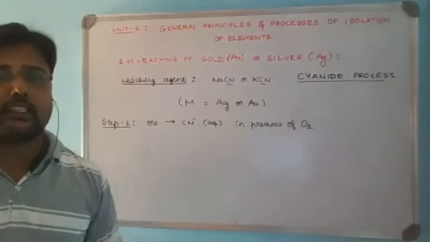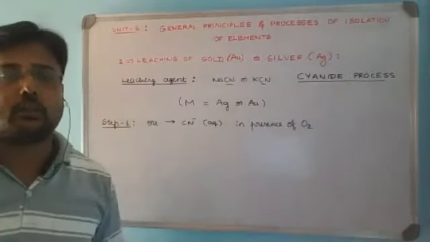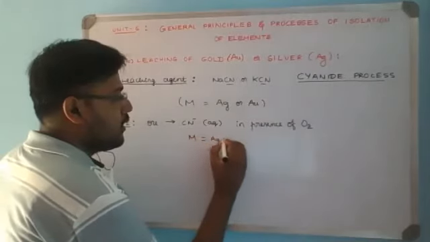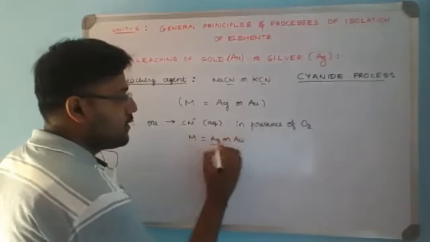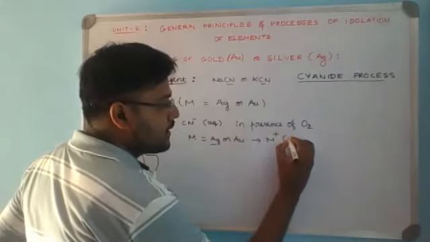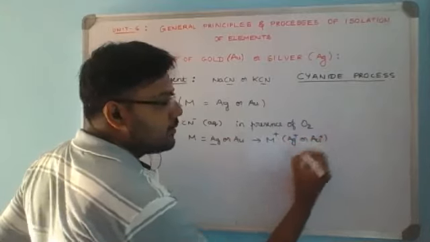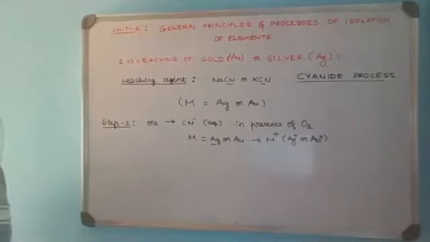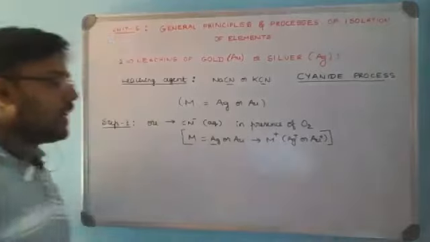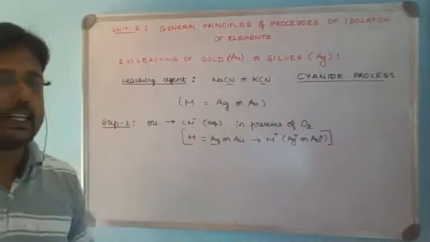So here the oxidation takes place. The metal present here gets oxidized to a metal ion. Gold or silver loses an electron and becomes M plus, that is Ag plus or Au plus ions, by undergoing oxidation. So this is the first step. By undergoing oxidation, they combine with cyanide ion to form the metal cyanide complex.